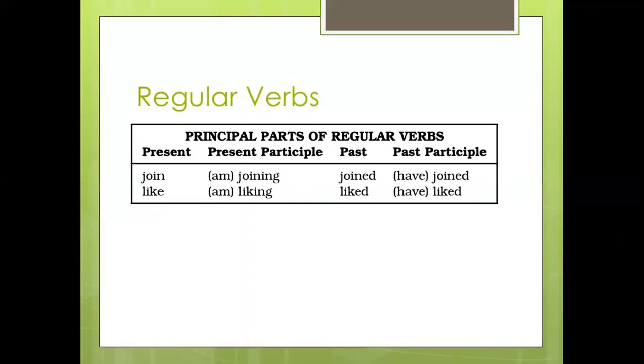Present, present participle, past and past participle. So these are the principal parts of regular verbs. So join. I join. Present participle will be I am joining. Past will be I joined, and past participle I have joined.